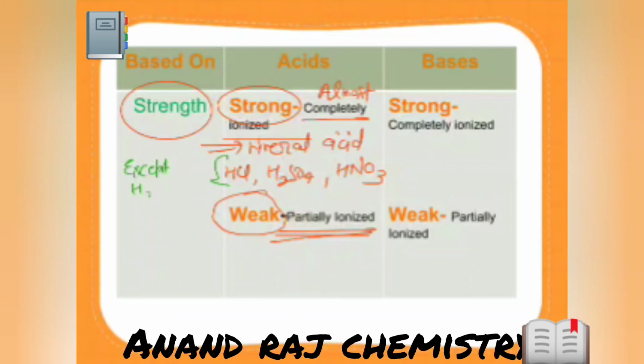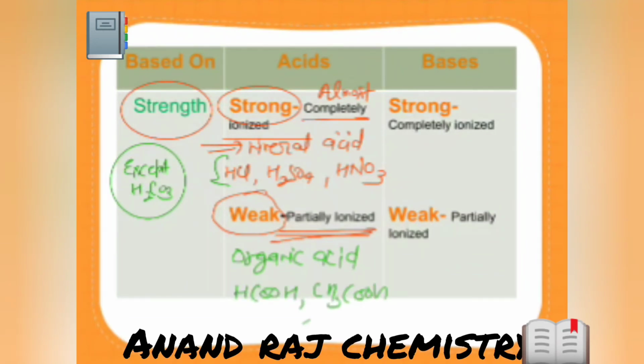Except H2CO3. H2CO3 comes under weak. This is a mineral acid, but it comes in the category of weak. So weak acids are organic acids. Example, HCOOH, CH3COOH, etc. Clear?